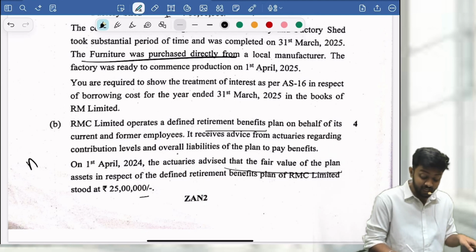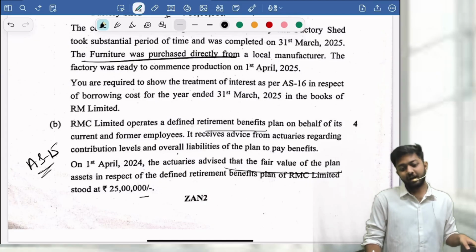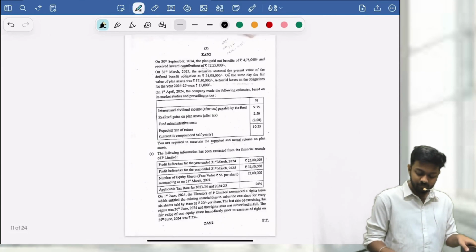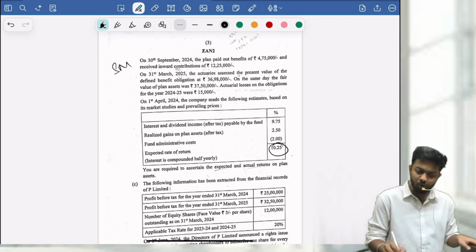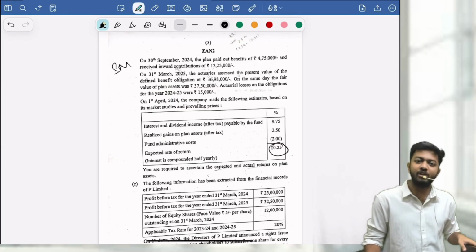They have tested from AS15. Generally, a question from AS15 is very rare, but here they have tested it for 4 marks. The same question we have in the study material only, 10 point, even the rate is 10.25% only. Same thing, study material, copy, paste, nothing different.